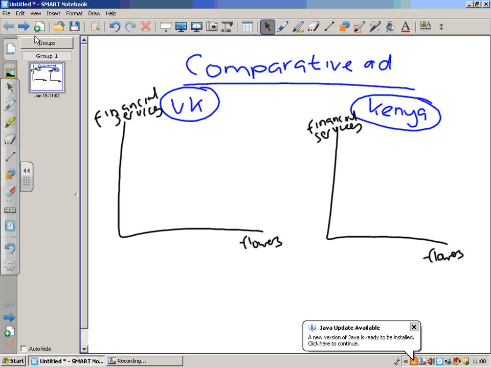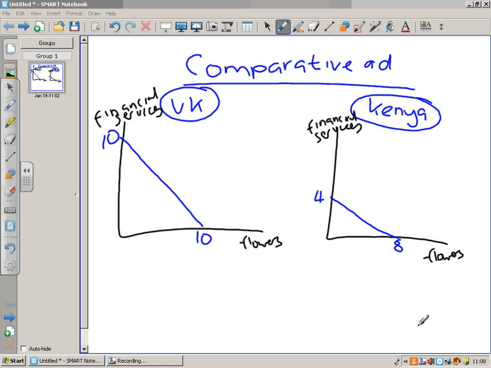And what I'm going to assume is that in Britain, in the UK, if we used all our resources to make financial services, we could make 10. If we used all of our resources to make flowers, we could have 10. In Kenya, they could make a maximum of 4 financial services or 8 flowers. Now this is different to absolute advantage. What you can see this time is that the UK has got an absolute advantage at making both products. So you're thinking now, well, what can the UK gain from trading with Kenya? Now the theory of comparative advantage is based on the theory of opportunity cost.